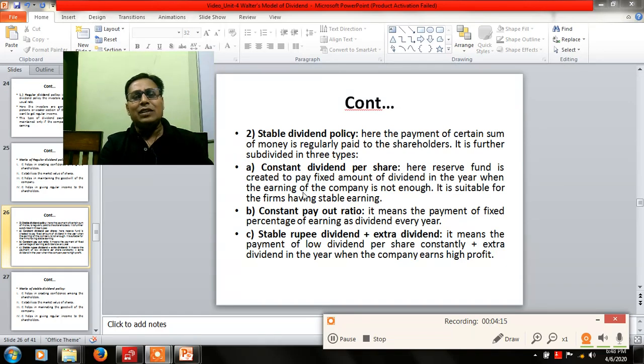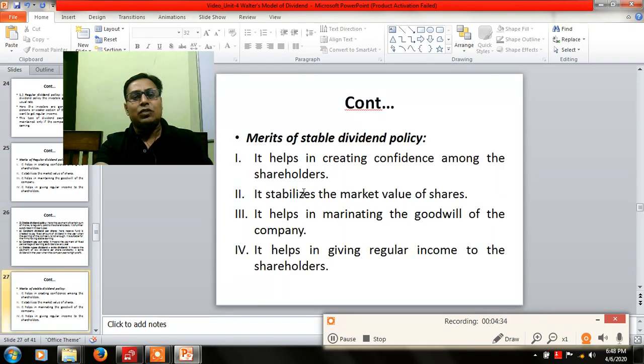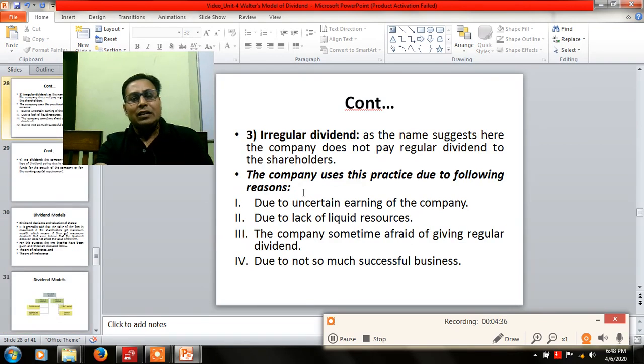As the name suggests, a constant dividend is to be paid to the shareholders if we have sufficient earnings; otherwise the constant payout ratio is to be decided by the board of directors. And for stable rupee dividend, an extra dividend is to be given to the shareholders in this situation, and the merits are the same.